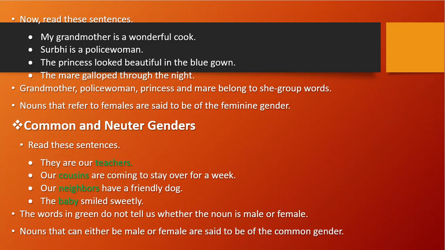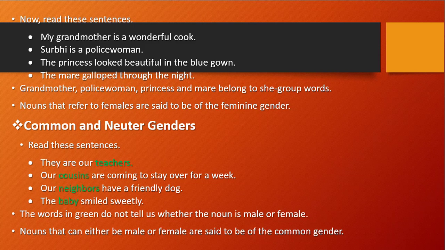So here you see the words in green do not tell us whether the noun is male or female. See here, teachers, cousins, neighbors, baby, they don't tell us which gender it is, masculine or feminine. It doesn't tell, right?